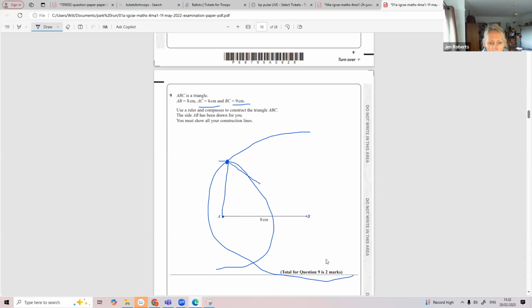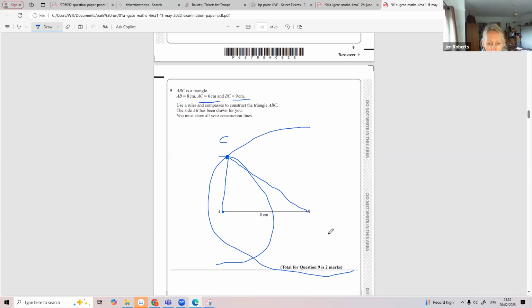You join these. I'm not doing it with a ruler. I can't get a ruler on here, but you draw them together with a ruler. And that's your point C. Show all your construction lines. I'm going to leave all my arcs there.